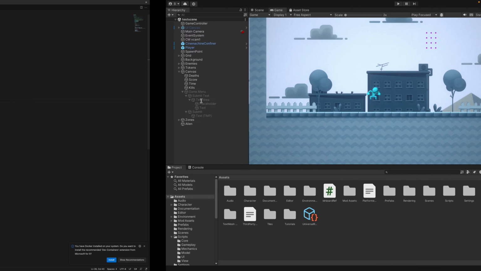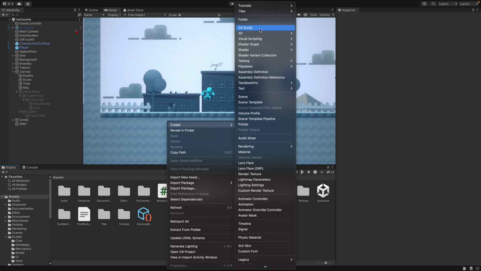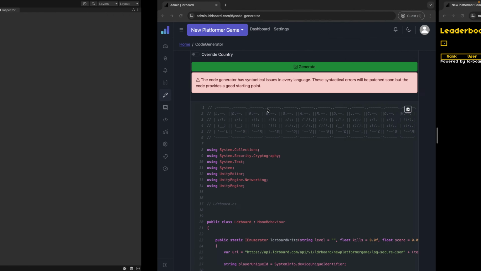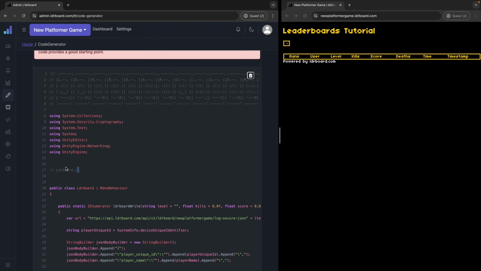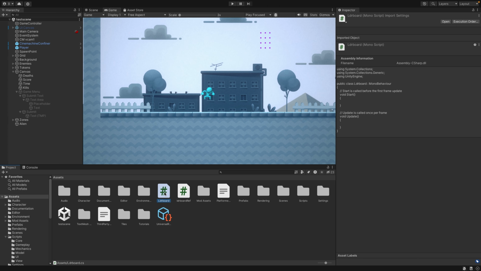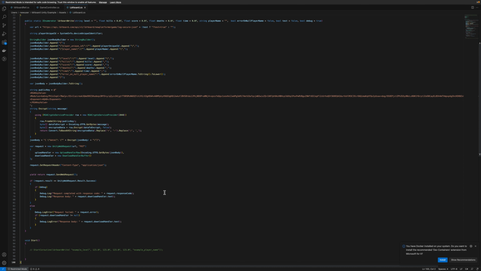and go to my Unity editor. I'm going to create a new script called leaderboard.cs. So go to create a new C# script called leaderboard. The name of the leaderboard.cs comes from here. Once I create it, I'm going to enter into here and just override the script with the script that we